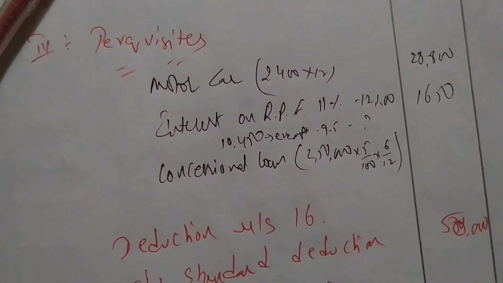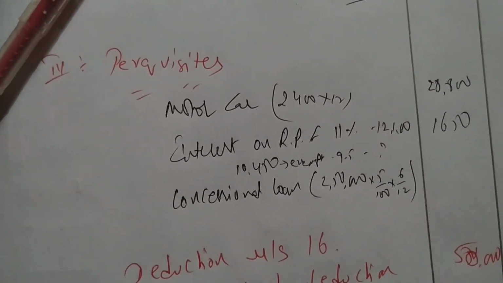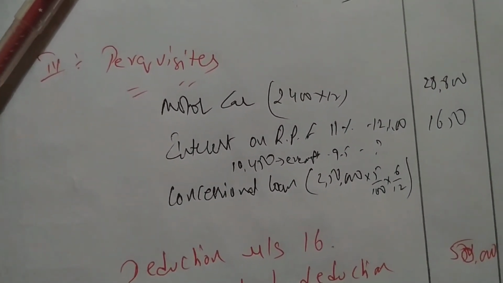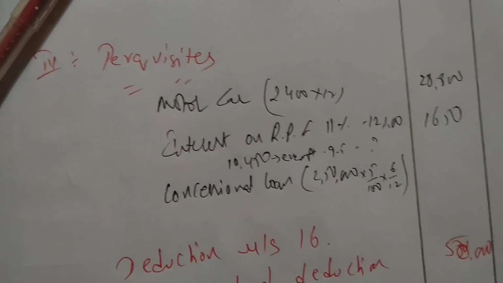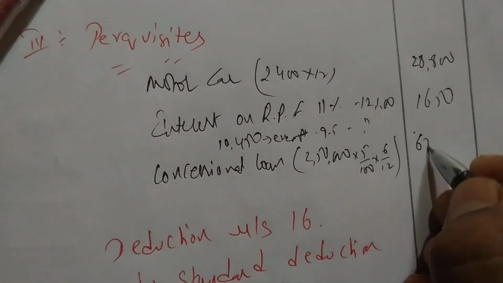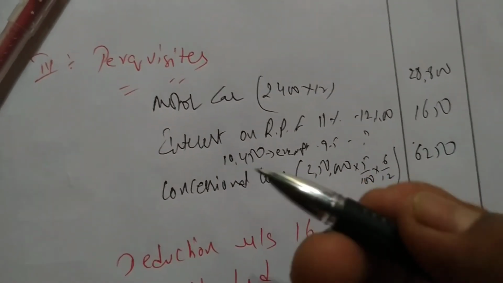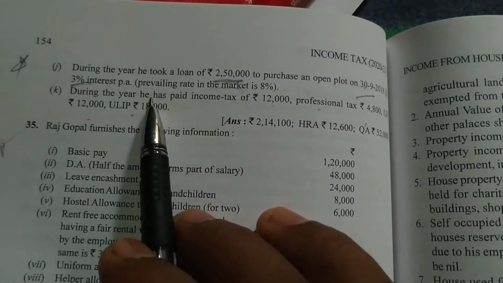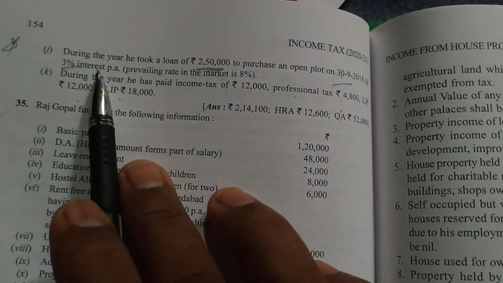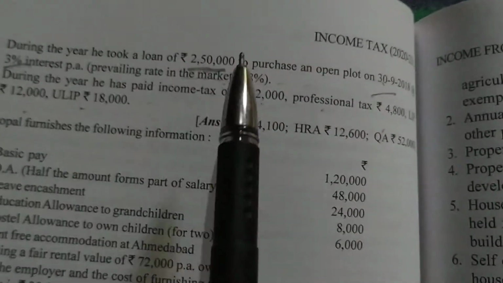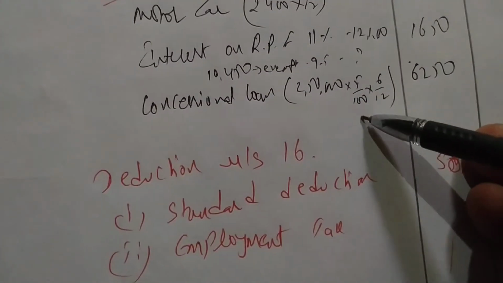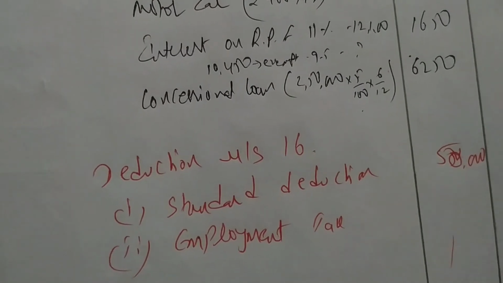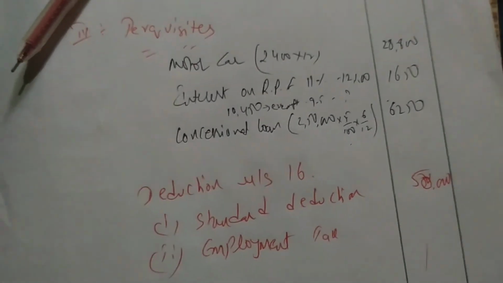November to March, 6 months you will get. So 2,50,000 into 5 by 100 into 6 by 12, you get 6,250. Whenever the question says concessional loan, write the market rate, then write how much interest is charged: 8 minus 3 is 5%. 5 by 100 into 6 by 12. Done, 6,250.